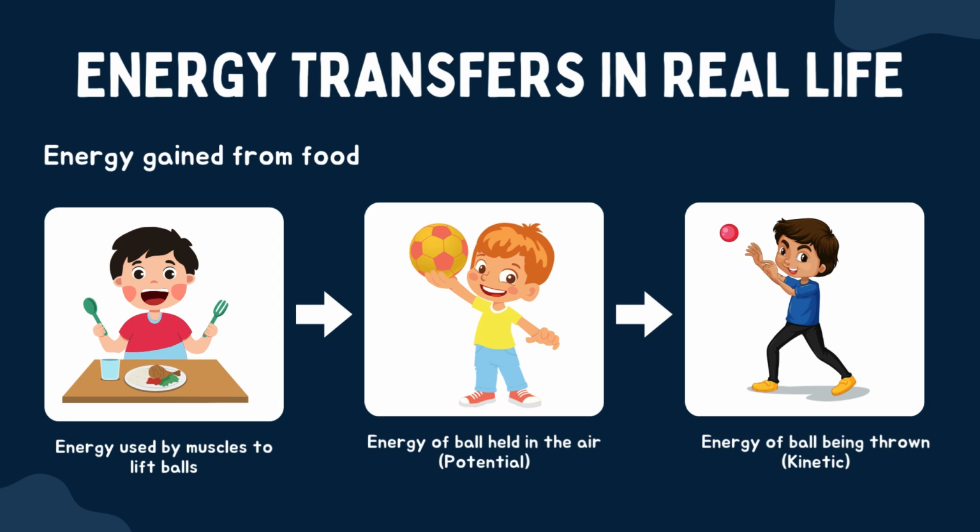This chart shows how energy moves. You eat food. Remember, meat comes from an animal that got its energy from plants, or just plants that got their energy from the sun. Your muscles get energy and you lift the ball and then you can throw it. This is change from one type of energy to another. So basically, in the food that the boy is eating on the left, there's energy. The boy is eating it. Then he picks up a ball because the energy changed into his muscles, and then he's able to throw the ball.